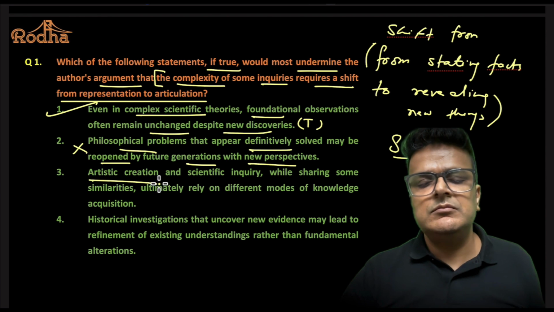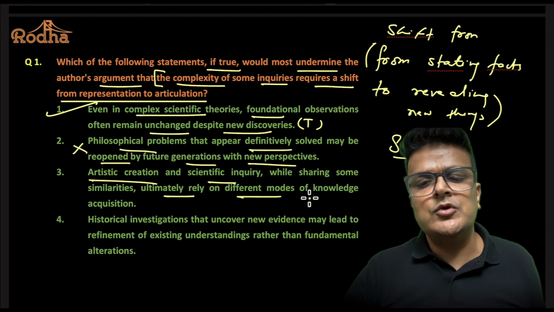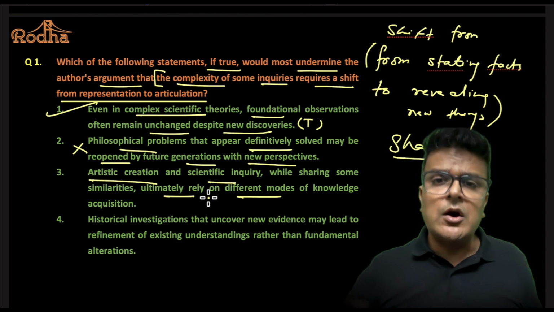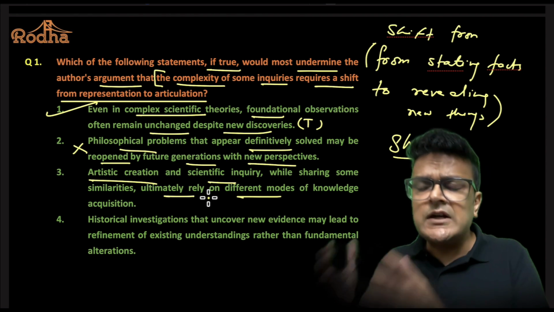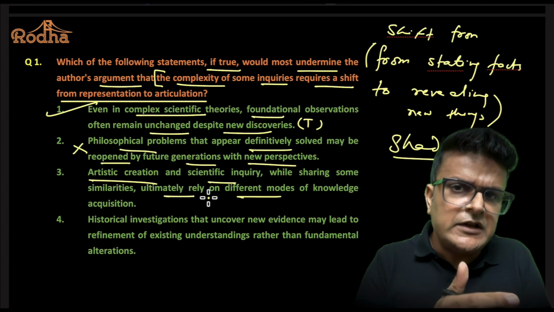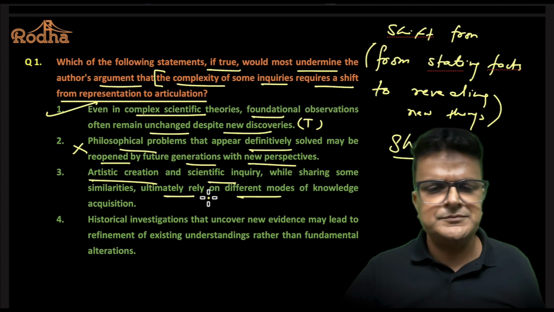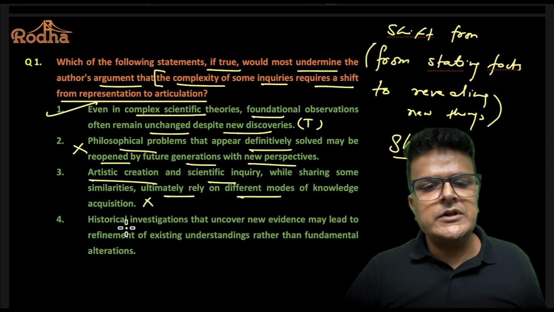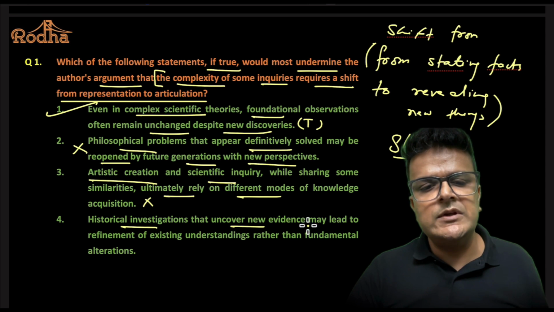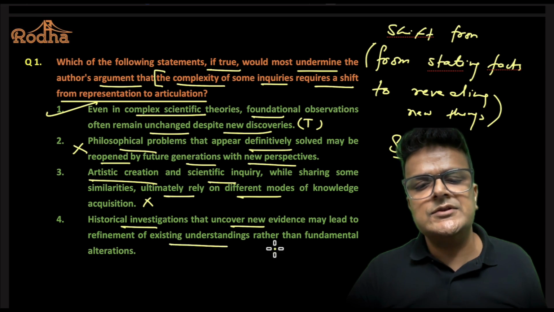Artistic creation and scientific inquiry ultimately rely on different modes of knowledge acquisition. It's talking about how you acquire knowledge. Knowledge acquisition का shifting not required के साथ क्या link है? There is no link whatsoever. Historical investigations that uncover new evidence may lead to refinement of existing understanding rather than fundamental alteration.